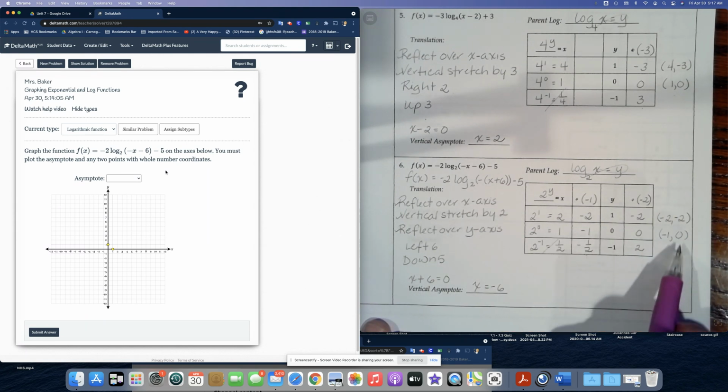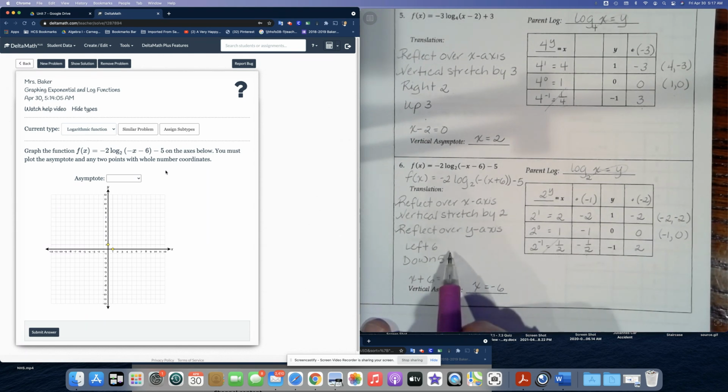However, after we graph each of these points, we're still going to have to go left 6, down 5. So let's do that together. So again, the vertical asymptote, not a horizontal asymptote. So vertical asymptote, because it's a logarithmic function, we're going to drag the dashed line over to x equals -6. All right. And then let's graph the first point. It's (-2, -2). So let's find -2 on the x-axis and -2 on the y-axis.